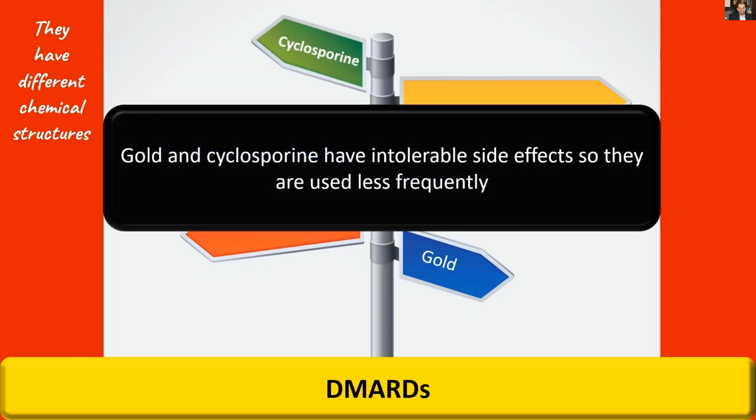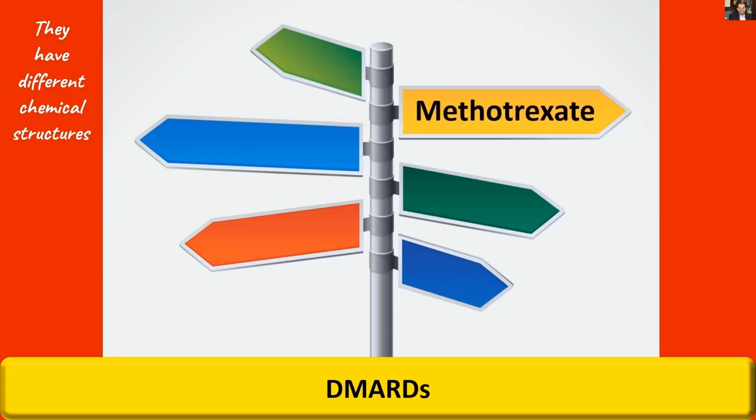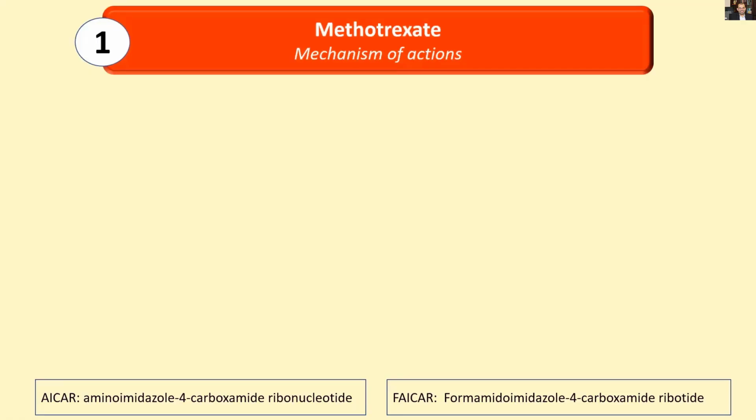Gold and cyclosporin treatments have intolerable side effects. They are used less frequently in the treatment of rheumatoid arthritis. Now we will briefly illustrate the suggested mechanisms of action for methotrexate. The first suggested mechanism.